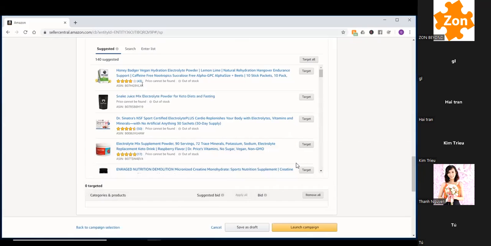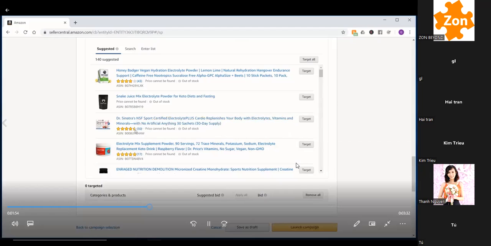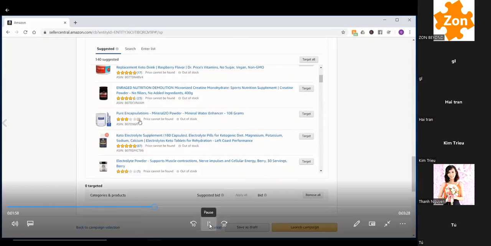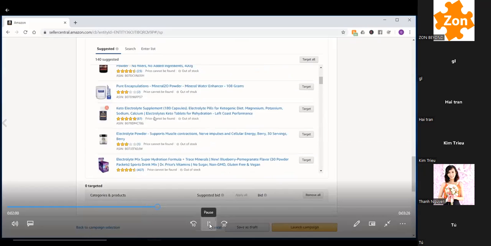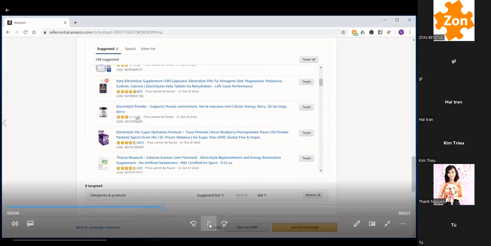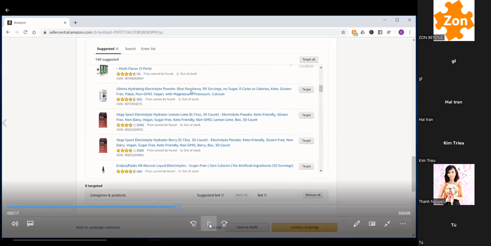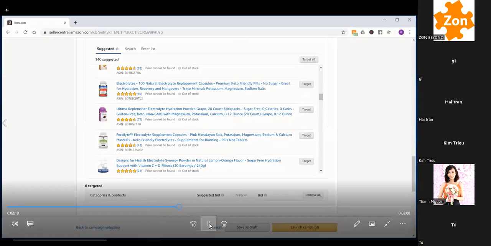Here, 43 4-star, 54 and a half, 17 5-star, 23. So all lower reviews. This is low and bad, and a lot of these are out of stock too. 3 stars, 1 review, 4.5 stars, 407. So maybe it's not a good one to target. 22 4.5 stars, 3 4.5 stars. So all these are very good to target, and it's very simple.